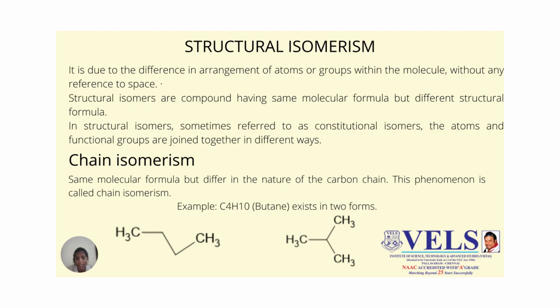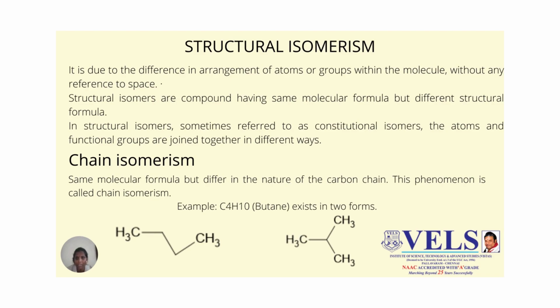So structural isomerism is due to the difference in the arrangement of atoms or groups within the molecule. Structural isomers are compounds which have the same molecular formula, but different structural formulas. Structural isomers are sometimes referred to as constitutional isomers also.